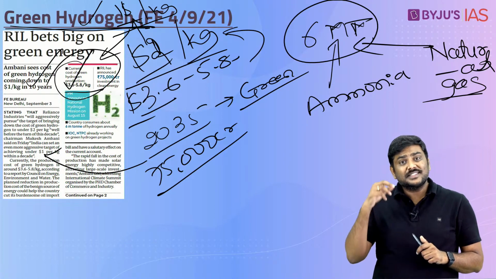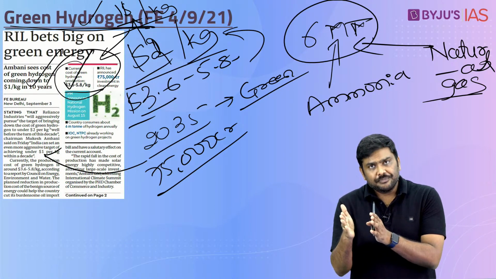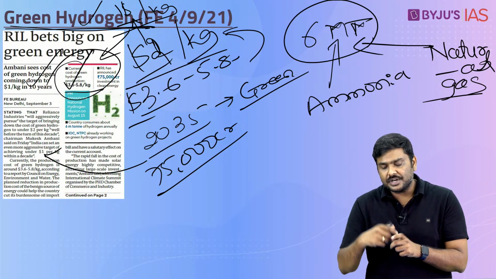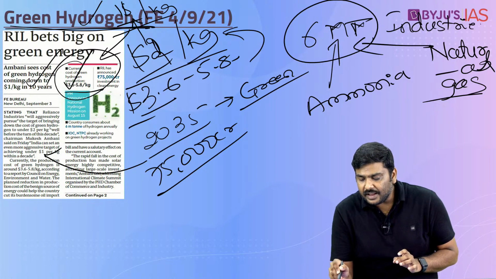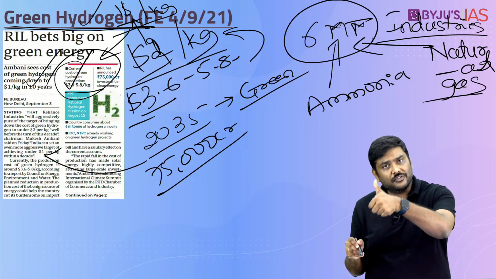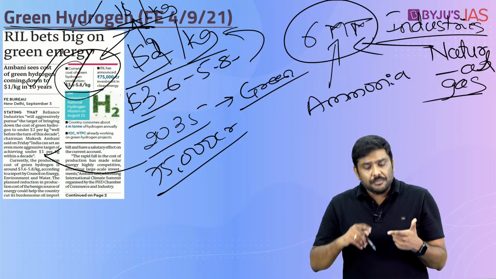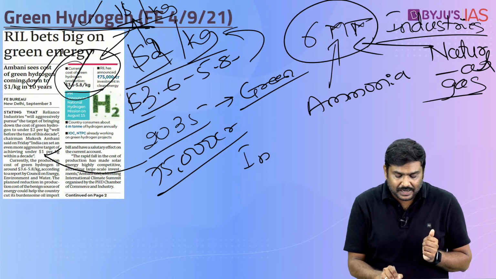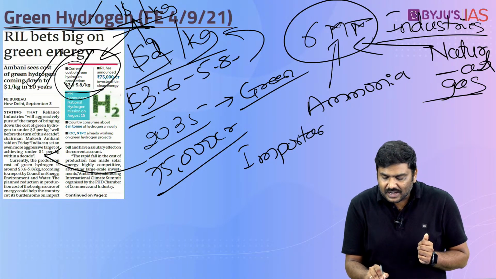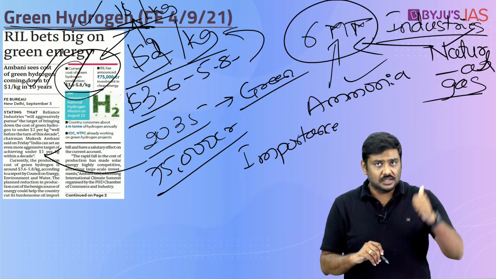Now, Government of India is thinking of promoting more and more green hydrogen production from industries. Once these industries shift to production of green hydrogen and produce more and more hydrogen, this will reduce the import dependence on raw materials such as ammonia and natural gas. That is the first one.